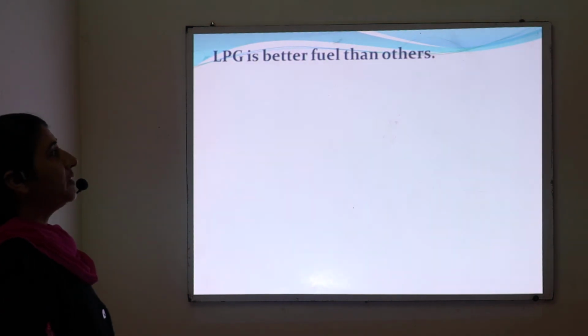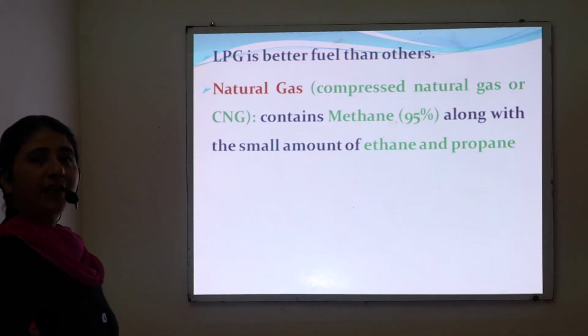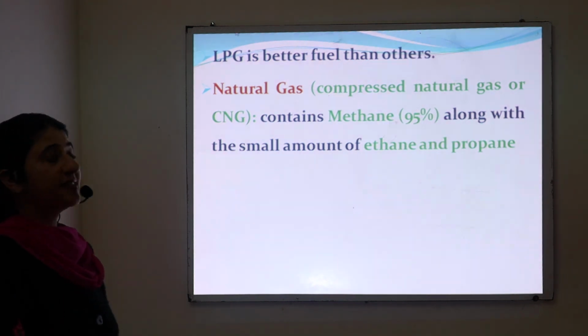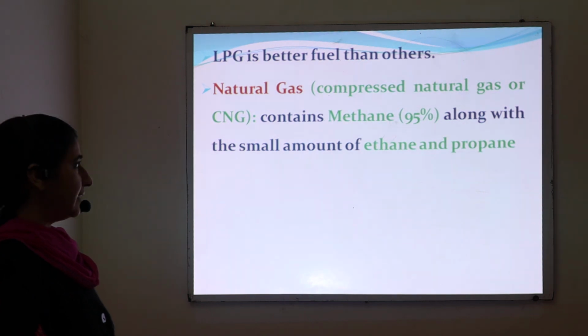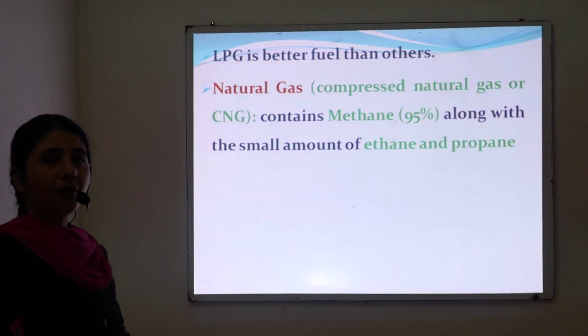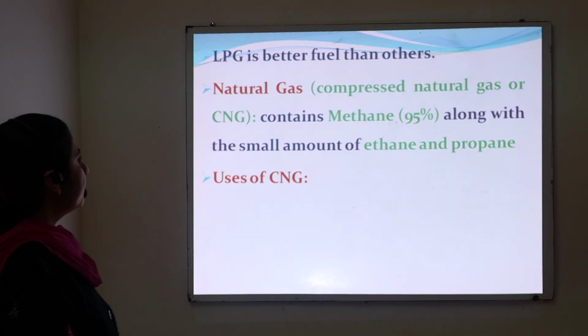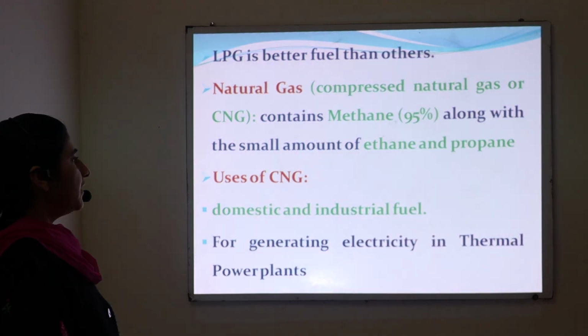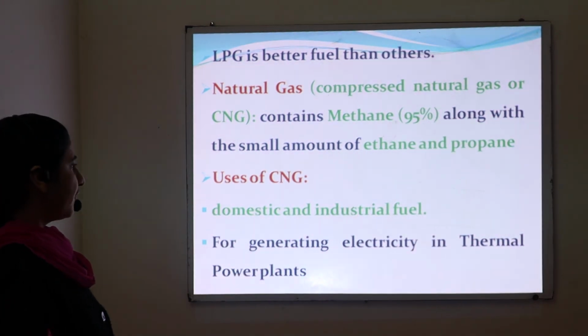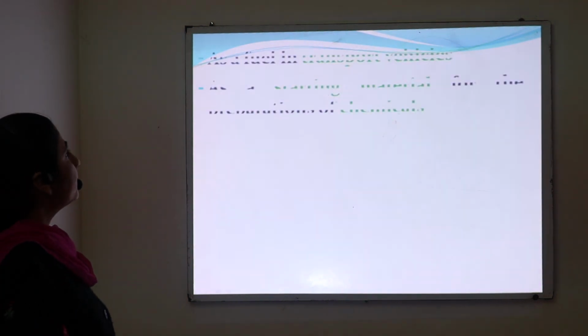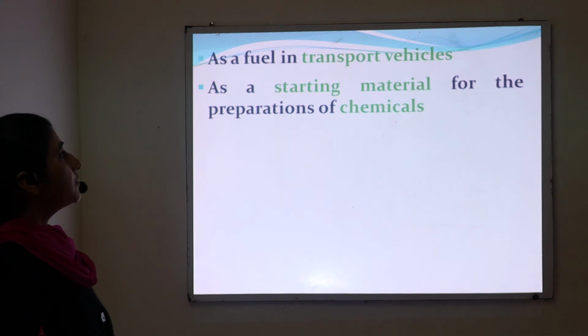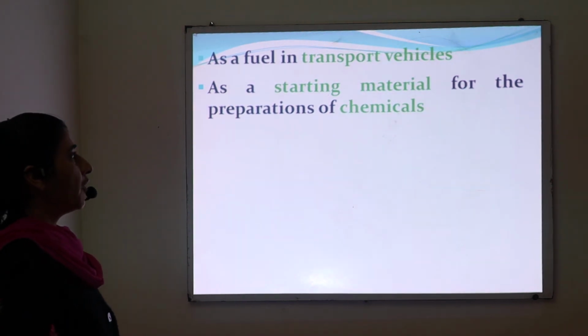LPG is a better fuel than others. Next is natural gas, which is also known as compressed natural gas or CNG. It mainly contains methane along with small amounts of ethane and propane. The uses of CNG: it is used as a domestic and industrial fuel. It is used for generating electricity in thermal power plants. It is used as a fuel in transport vehicles and as a starting material for the preparation of chemicals.